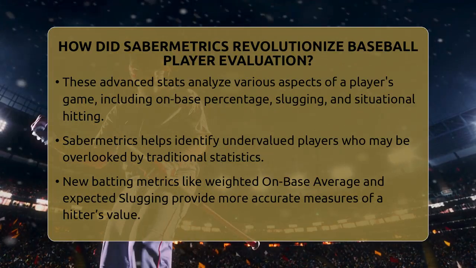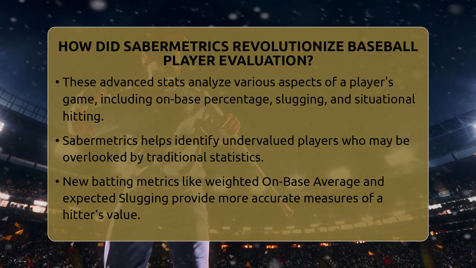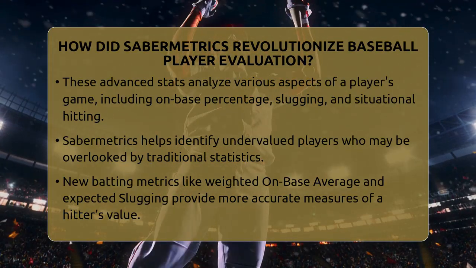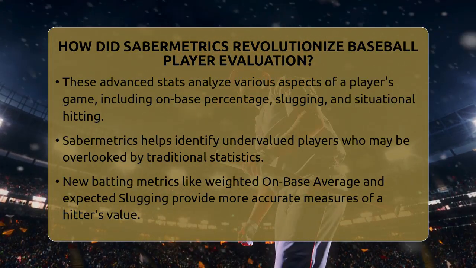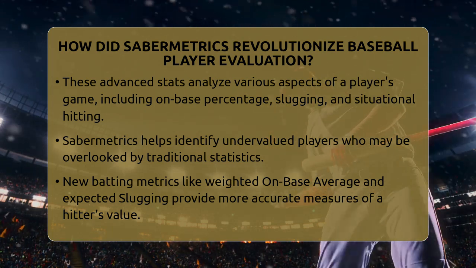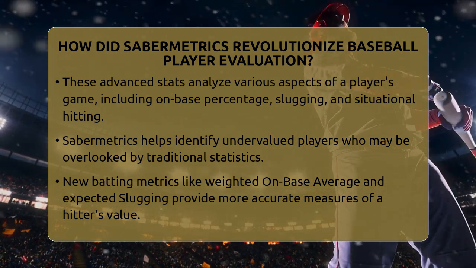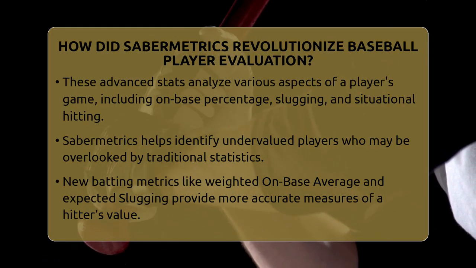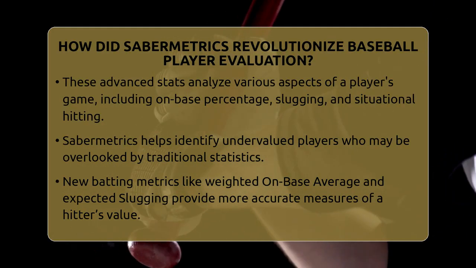The movement started in the 1980s with Bill James, who created new metrics like runs created and win shares. These stats look at many parts of a player's game, like on base percentage, slugging percentage, and situational hitting. They help teams find undervalued players who might be overlooked by traditional stats.